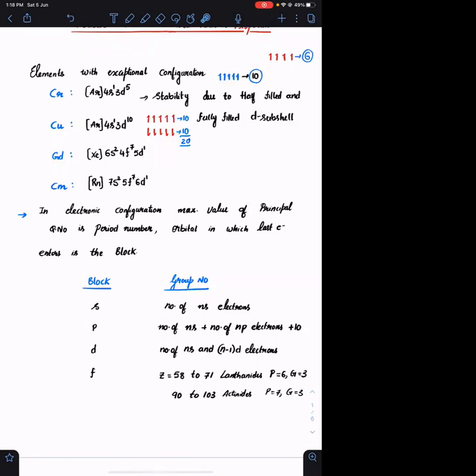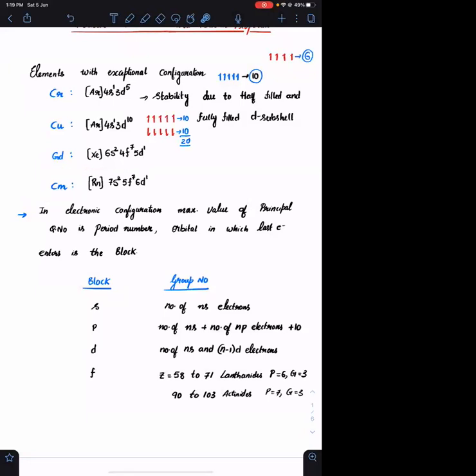The configuration here is 5d1 4f7 and here it is 6d1 5f7. What can be the reason for this? The reason is because of half filled F subshell. The maximum capacity of F subshell is 14 electrons. 4f7 means you are having half filled. 5f7 means you are having half filled configuration. Agreed? Okay. Remember these two elements separately.